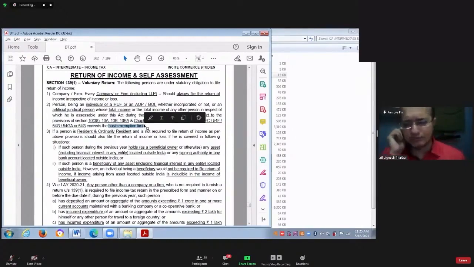See, if your income exceeds basic exemption limit, you have to file the income tax return. But we are not talking about the taxable income. We are talking about the income before claiming deduction and exemption under this section. Taxable income is after claiming deduction and exemption.